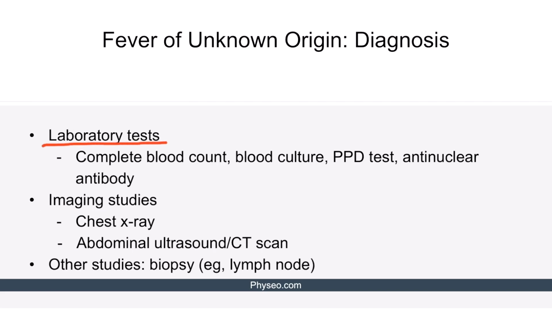From the laboratory tests, complete blood count is important to check for the leukocyte count and differential. Blood culture may identify the causative microbe of fever of unknown origin. PPD test screens for exposure to tuberculosis. Anti-nuclear antibody can be ordered if autoimmune condition is suspected as the cause of the fever of unknown origin. Imaging studies include chest X-ray to check for infectious pulmonary foci. Abdominal ultrasound or CT scan can be done if abdominal infection or malignancy is suspected. Ultimately, biopsy can be performed if malignancy is strongly suspected.